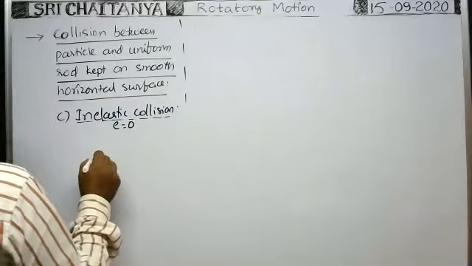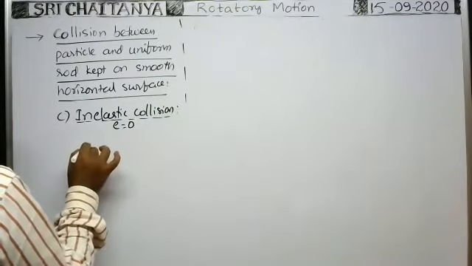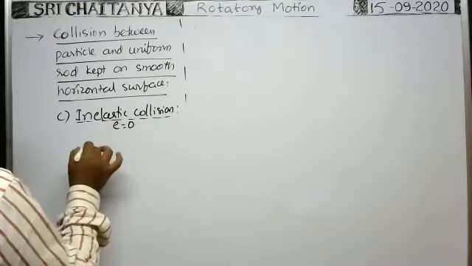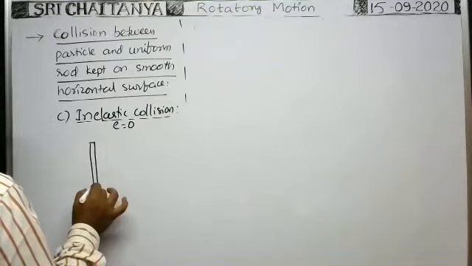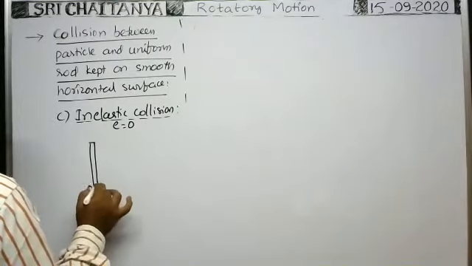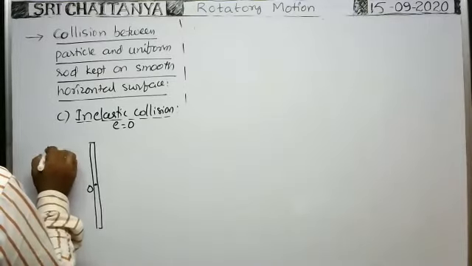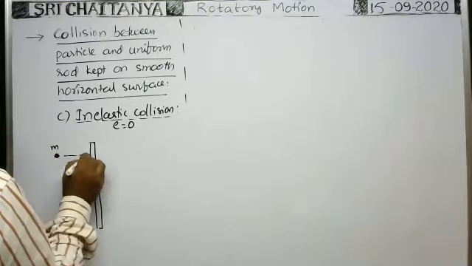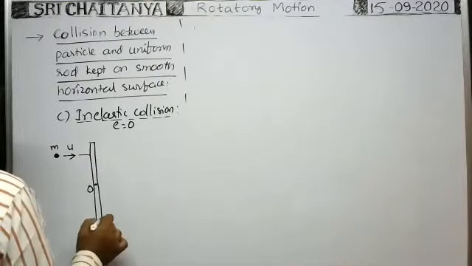Okay, now before collision, this is the rod. Here there is a particle of mass m moving with a velocity u and it makes a collision.